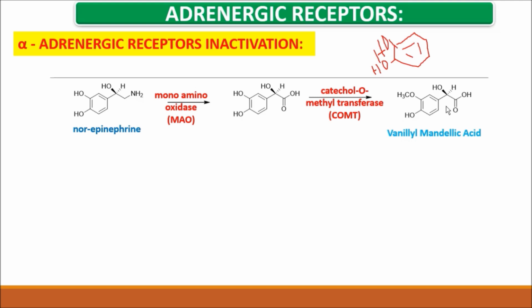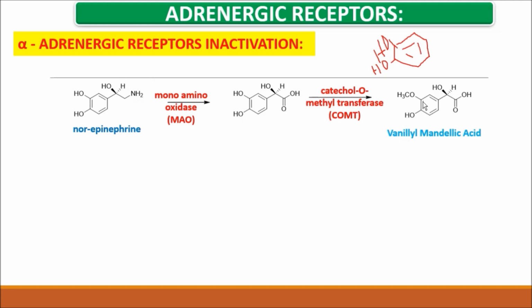If you want, you can also do this reaction in reverse. First you take norepinephrine, then you use catechol O-methyl transferase, and OCH3 is obtained at the OH group. Now you use monoamine oxidase, and you get this compound.